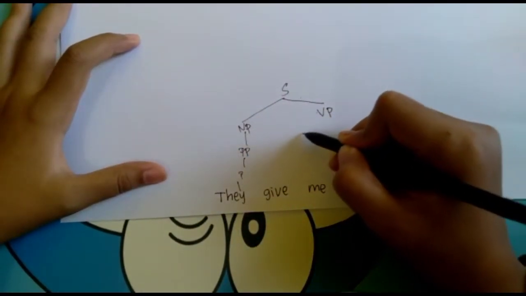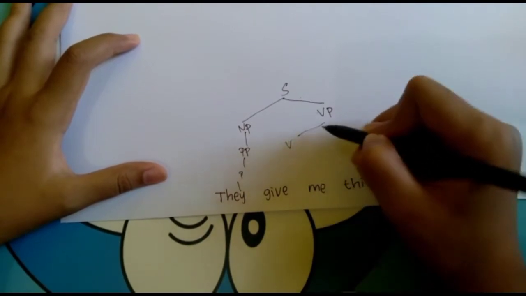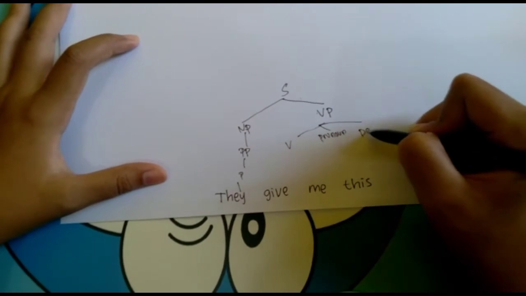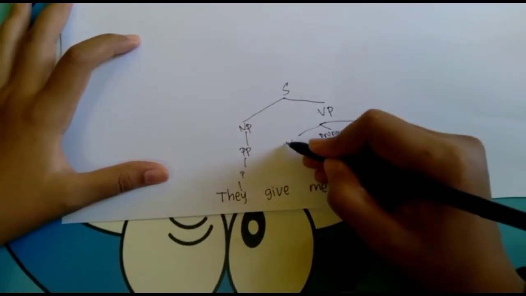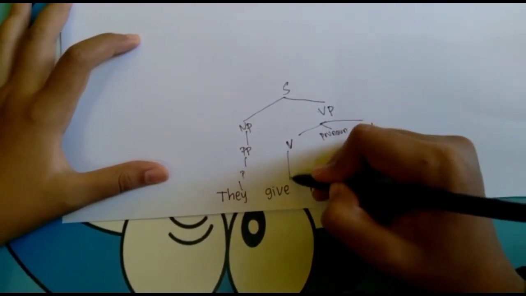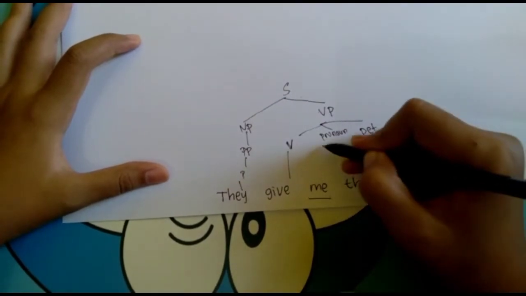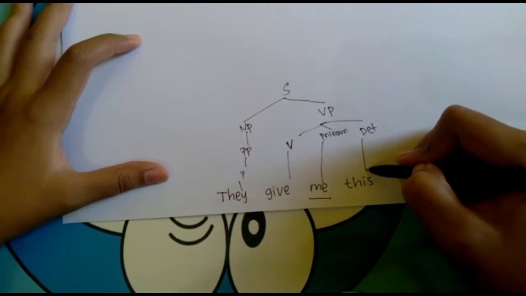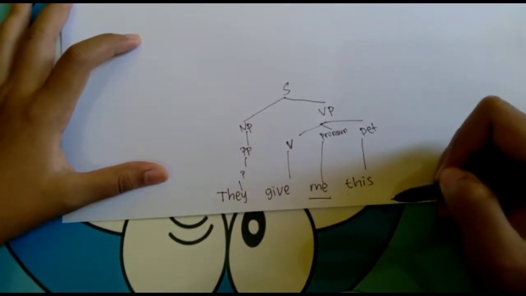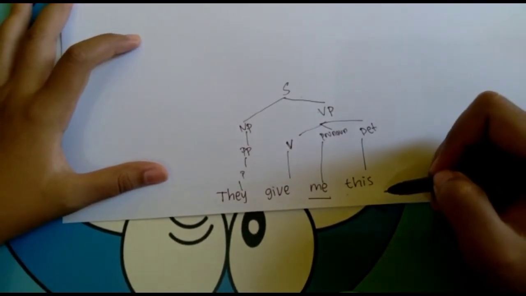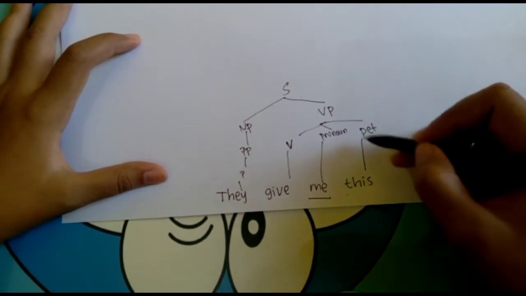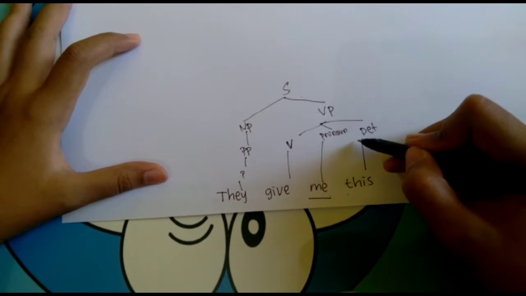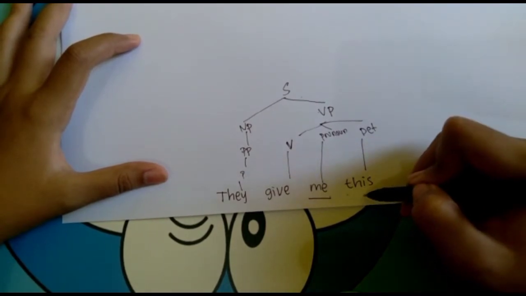And for the verb phrase we have verb, pronoun, and the determiner. For the verb we have give, me as the pronoun and this as determiner. We commonly call this a demonstrative, but in this case demonstrative also falls into the determiner, so I write it down as determiner. For the determiner, in this case is this.